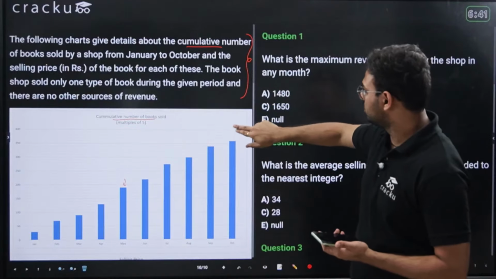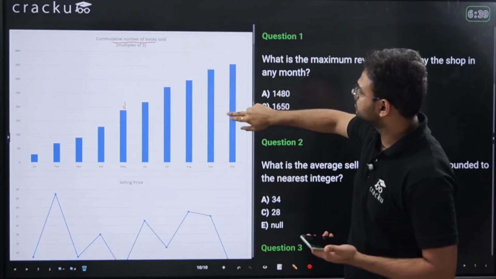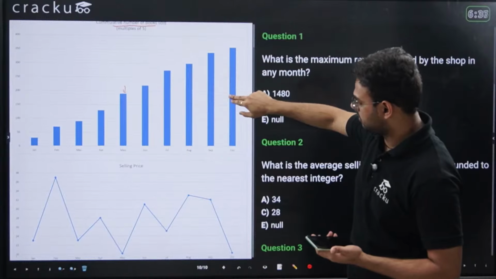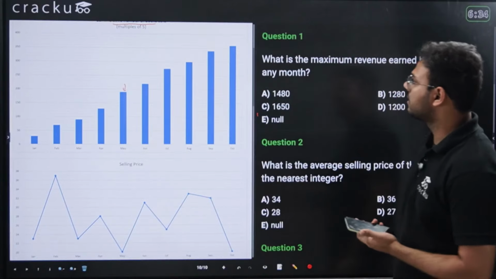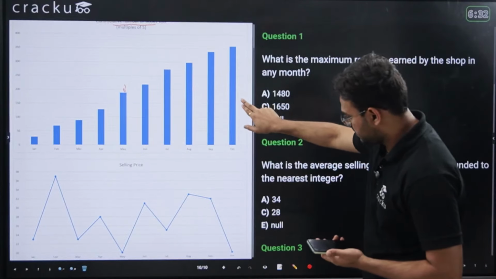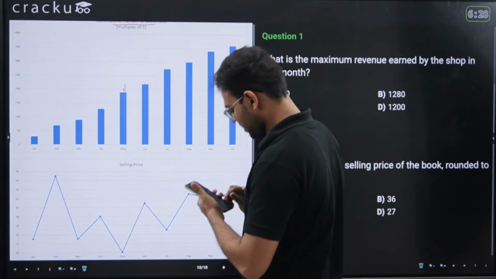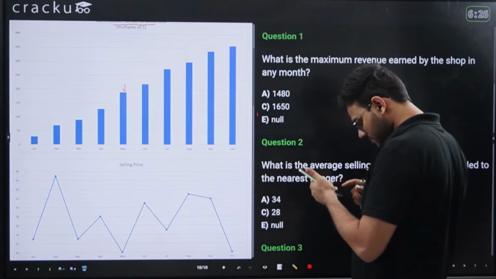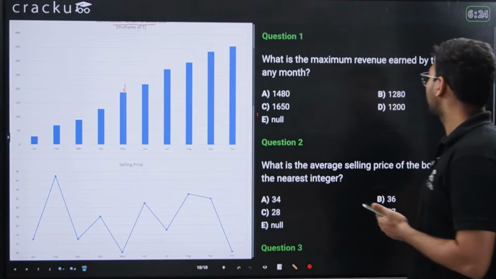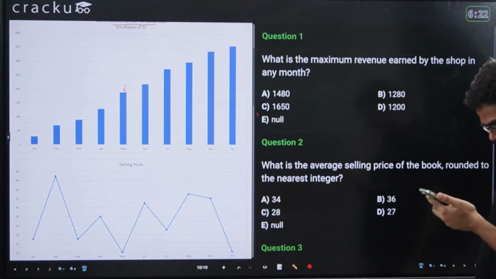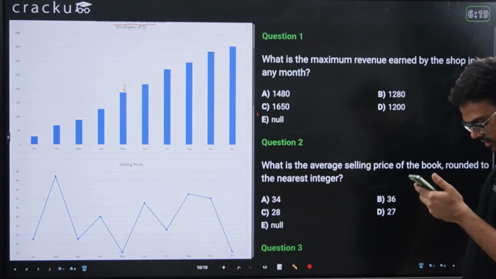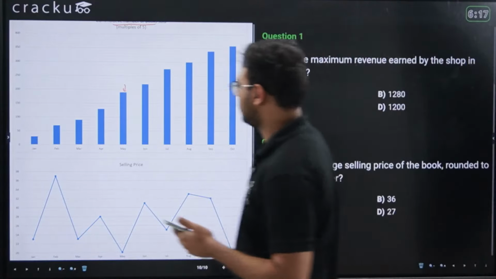So let me just show you the other diagram as well. So this is the cumulative number of books sold, and this is the selling price. This is the cumulative number of books sold. And if the values are not clear, let me know. Okay, values are not clear.